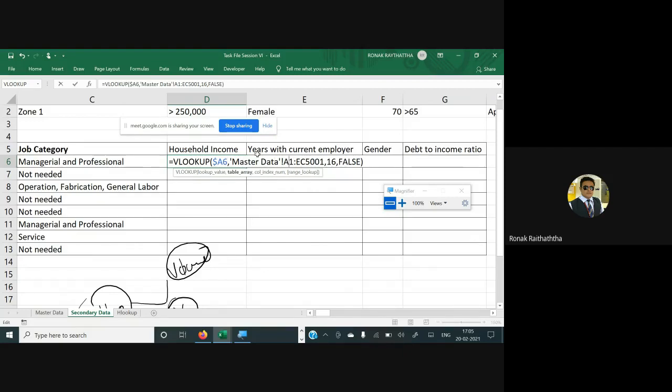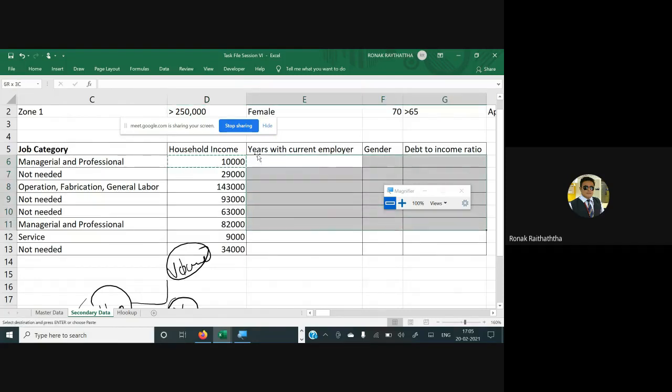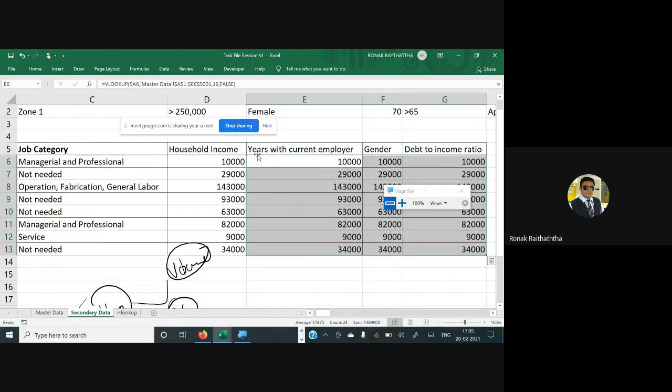Then I'm locking the A1 and EC5001 as well. So over there you can put just the absolute referencing, A1 and EC5001. Over there too we have put F4, pressing enter. Now you can copy and paste it down to the other cells. So you have got the household income of all the people. You can also copy and paste it to all these cells, right?